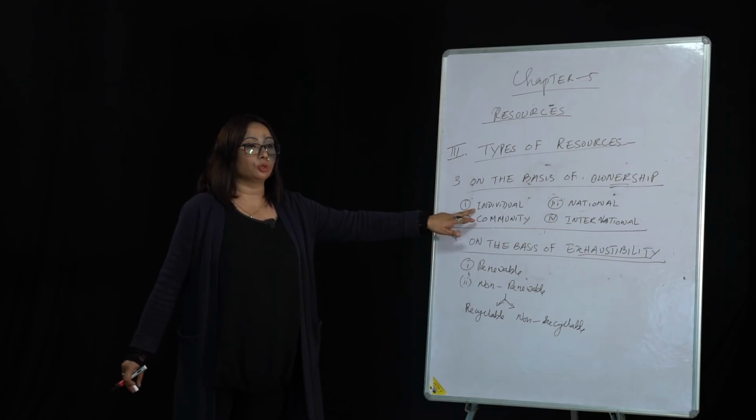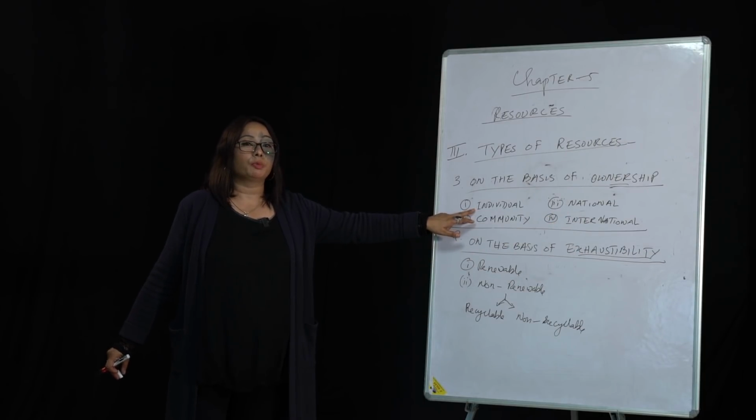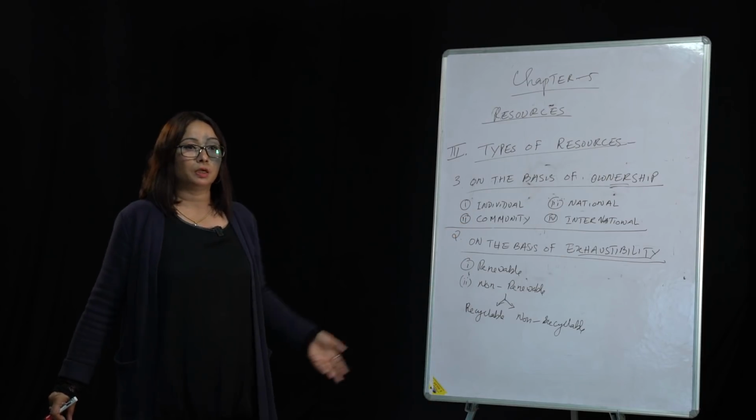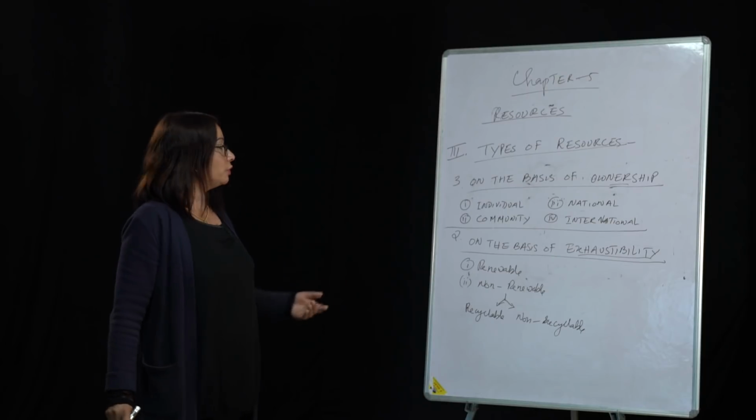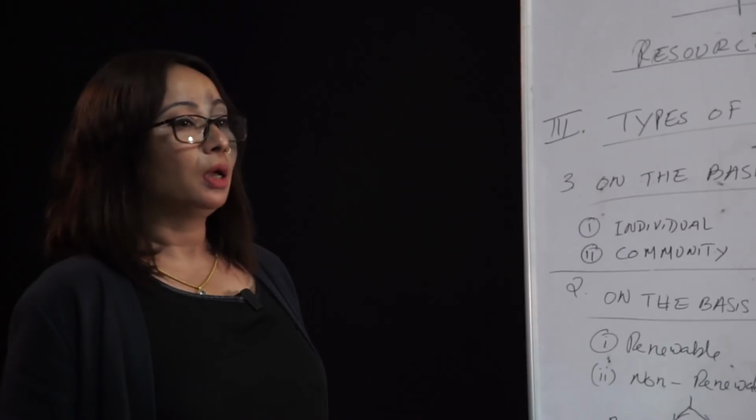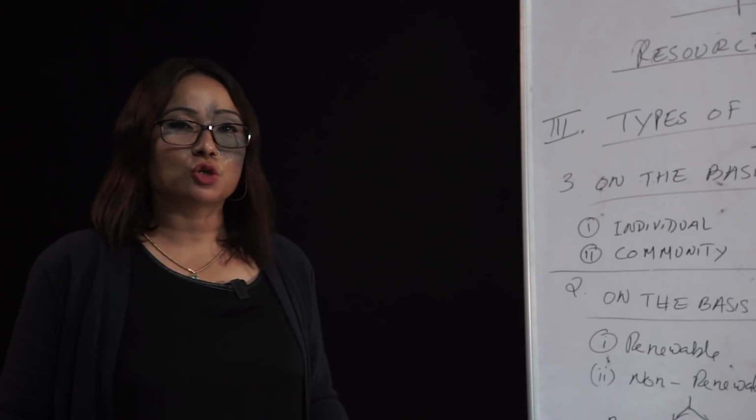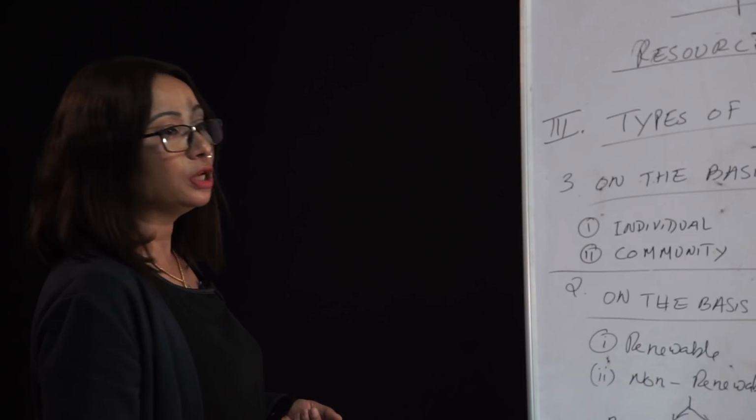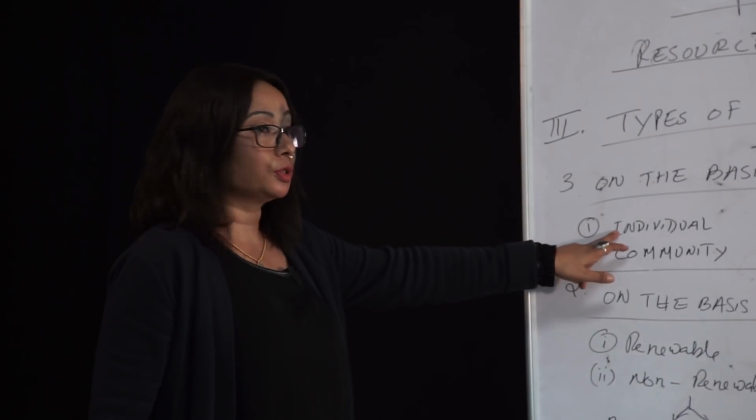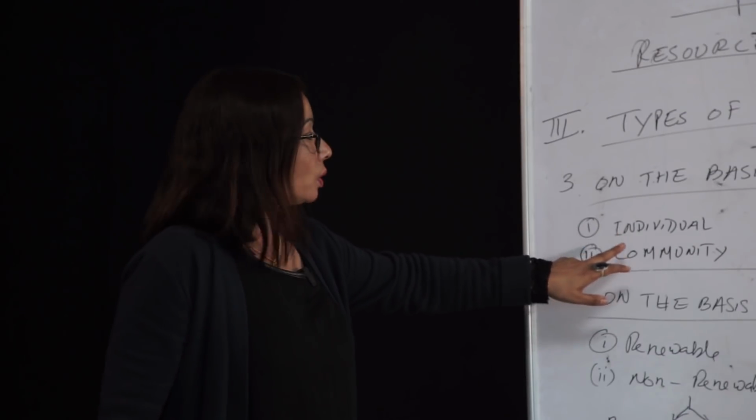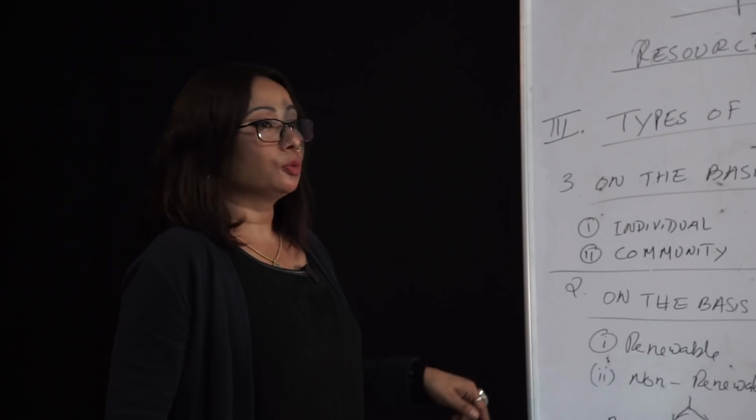So what is an individual resource? Individual resources are private resources. Your house, for example. A farmer owns his land, his plot of land, his well. In urban areas, towns and cities, your plot of land, even orchards and pasture lands, are all individual property. You can even include house and car; all this comes under individual property.